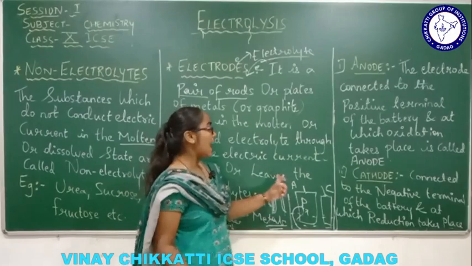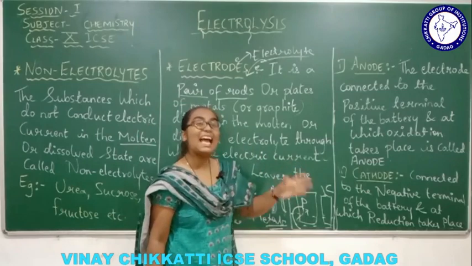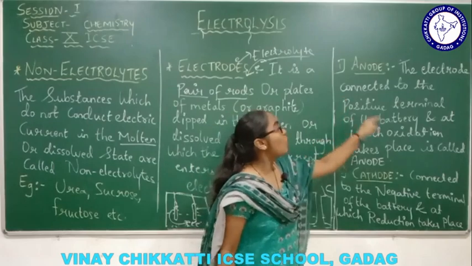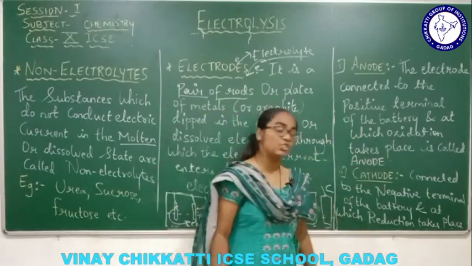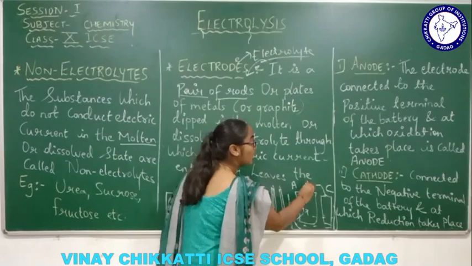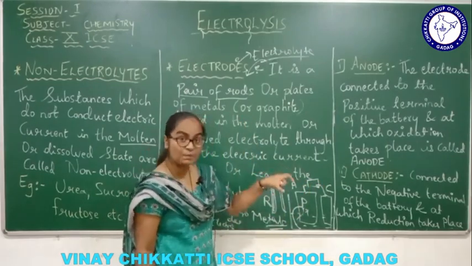So what is the function of anode? What will happen at the anode? The anode is the electrode connected to the positive terminal of the battery, and at it oxidation takes place. These two electrodes will be connected to an external source of battery. Battery connection should be there, right?